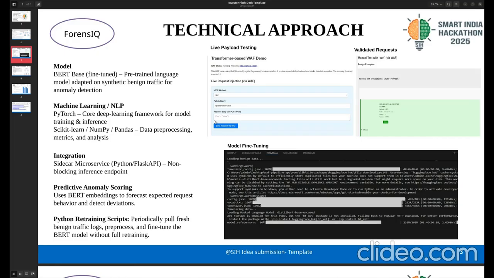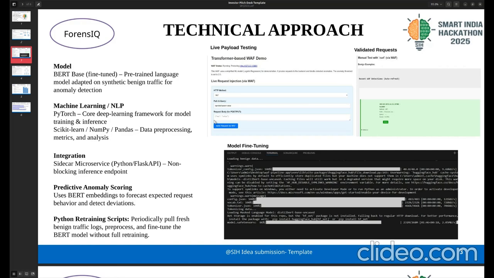The model also saves all the normal requests to retrain itself, because once it's trained with normal requests, the new normal requests which evolve over time will be saved and retrained automatically in the system. That's another innovation.